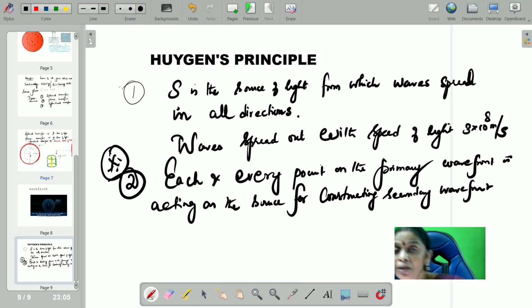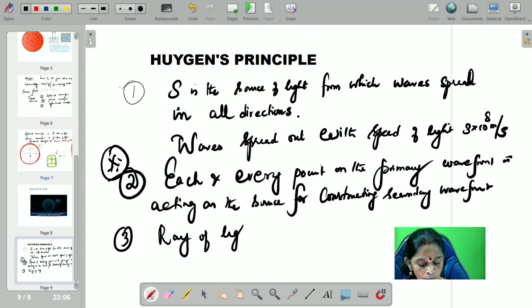Now only we have seen, children, the primary wavefront, that's the first wavefront which you are drawing. What are the three different shapes of the wavefront we have seen as per the syllabus? First is spherical wavefront, which is from the point source of light. From the point source of light, the first wavefront is produced. That's called the primary wavefront. From the primary wavefront, you will be able to draw the secondary wavefront by using Huygens principle. According to Huygens principle, each and every point on the primary wavefront is acting as a source for constructing the secondary wavefront.